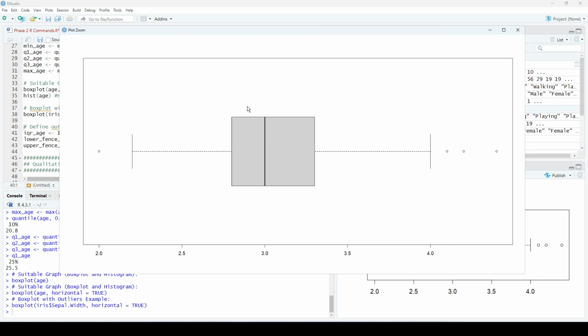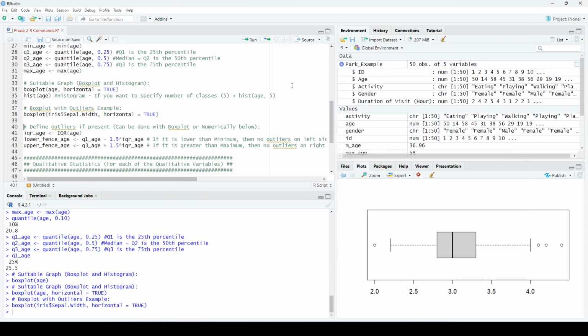So the box plot can tell me about the shape of the distribution, whether it's symmetric, skewed to the right, or skewed to the left, and it can tell me about the outliers as well. So this is the first graph, the box plot.